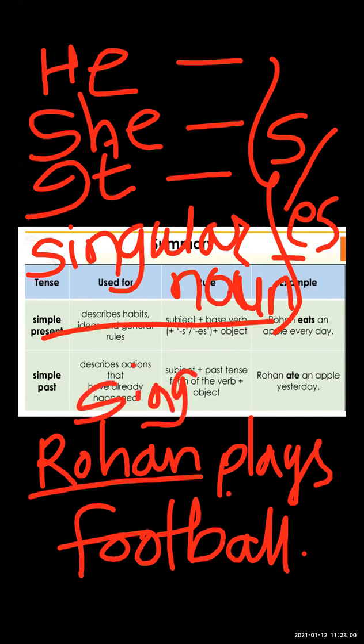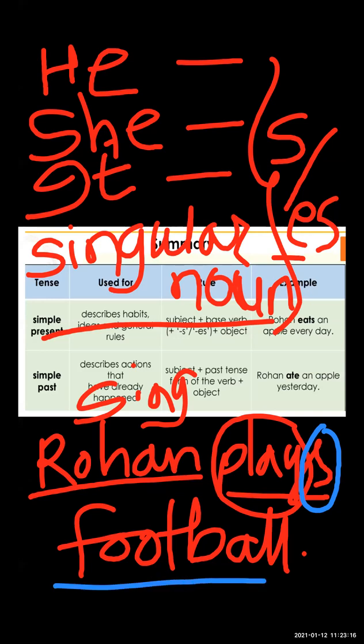Plays: see here, play is the base verb, and we add s to the base verb. We add s to the main verb. Okay, so Rohan plays football. Rohan is the subject, plays is the verb, V1, and football is the object.